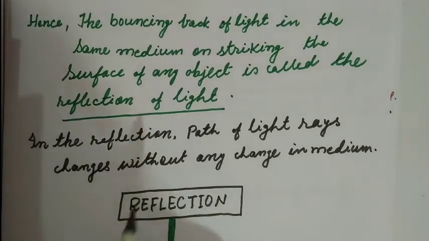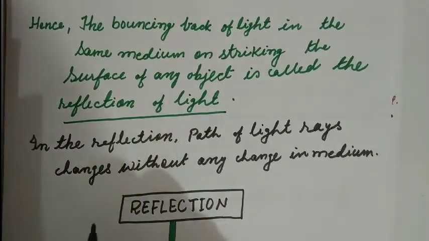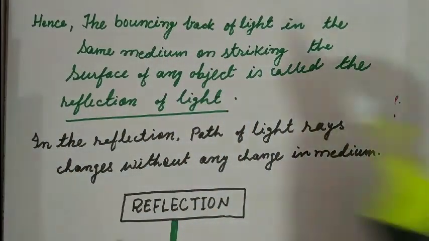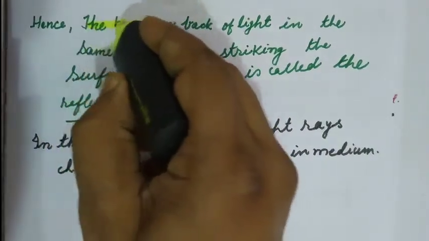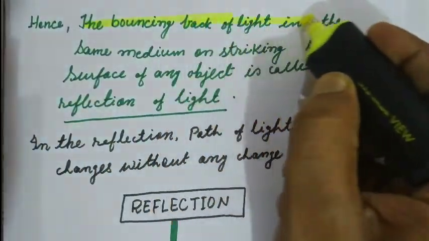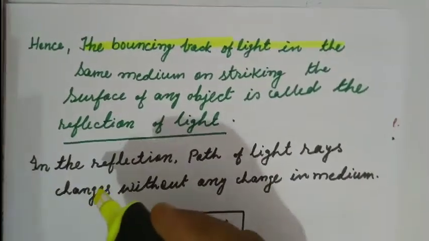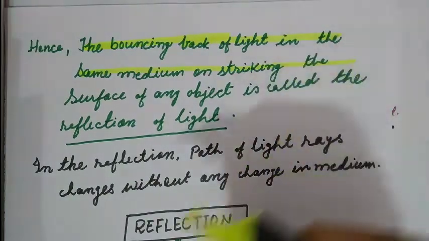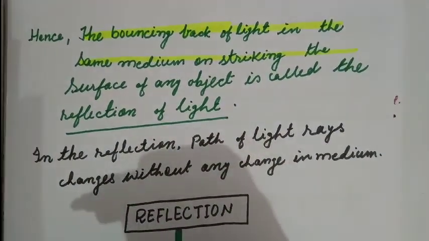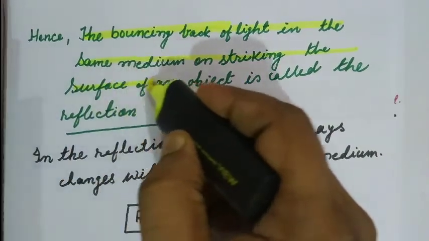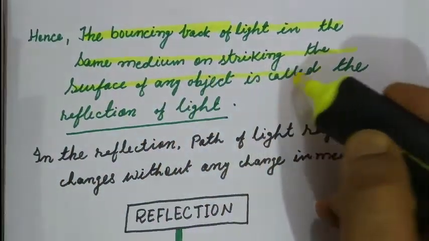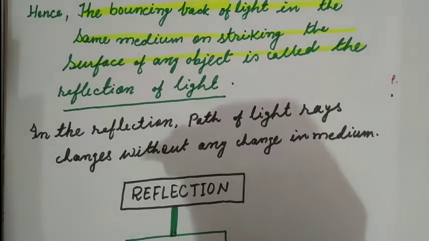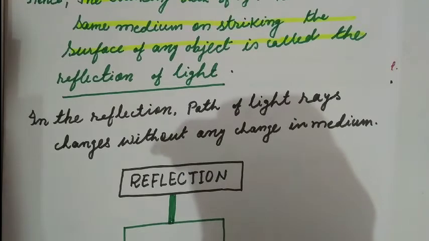Reflection of light is defined as the phenomenon of bouncing back of light in the same medium on striking the surface of any object.